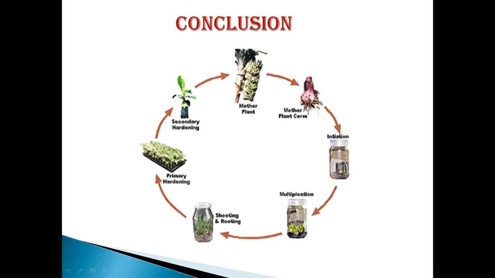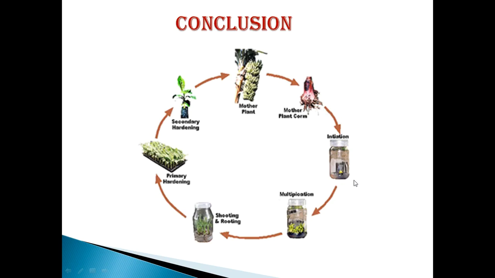So this is the conclusion we can say. First of all, we have to select a mother plant which has good characteristics. We have to select a plant part such as an internode, bud or meristem for the inoculation. After selection, we have to sterilize it with some chemicals and inoculate it inside the tissue culture media, we can say MS media.